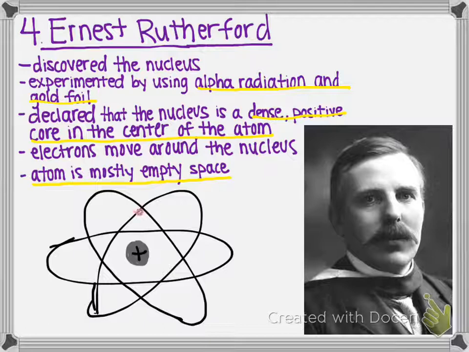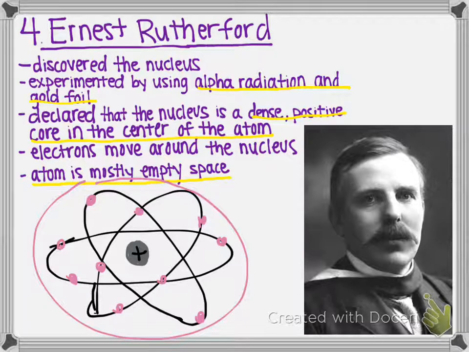And I'm going to draw pink electrons. So his idea was that the whole atom, this whole thing, was mostly empty. The only part that was dense was that middle nucleus, which has a positive charge, and then the electrons move around the nucleus in the empty space.